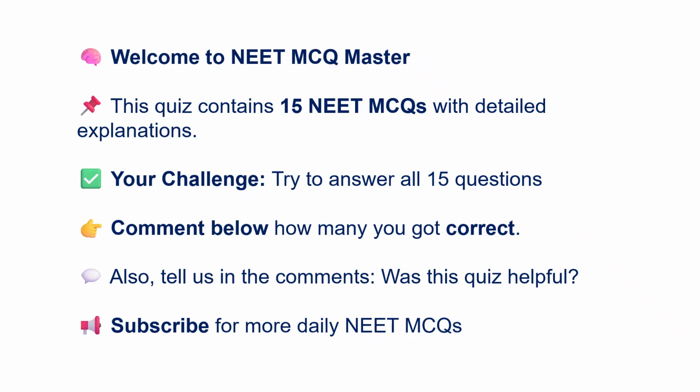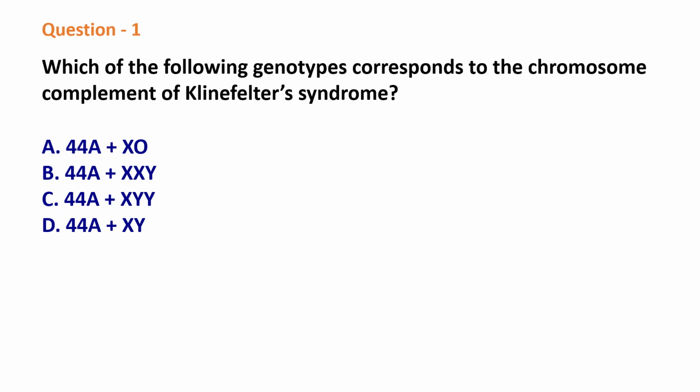This session contains 15 NEET MCQs with their explanations. Question 1. Which of the following genotypes corresponds to the chromosome complement of Klinefelter syndrome? Options: 44 autosomes plus XO, 44 autosomes plus XXY, 44 autosomes plus XYY, 44 autosomes plus XY. The correct answer is 44 autosomes plus XXY.